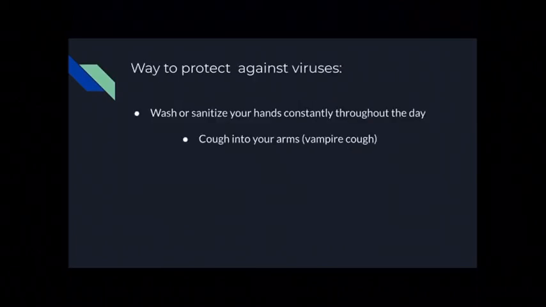Ways to protect against viruses. So you can wash your hands or sanitize your hands constantly throughout the day, or cough into your arm, known as the vampire cough.